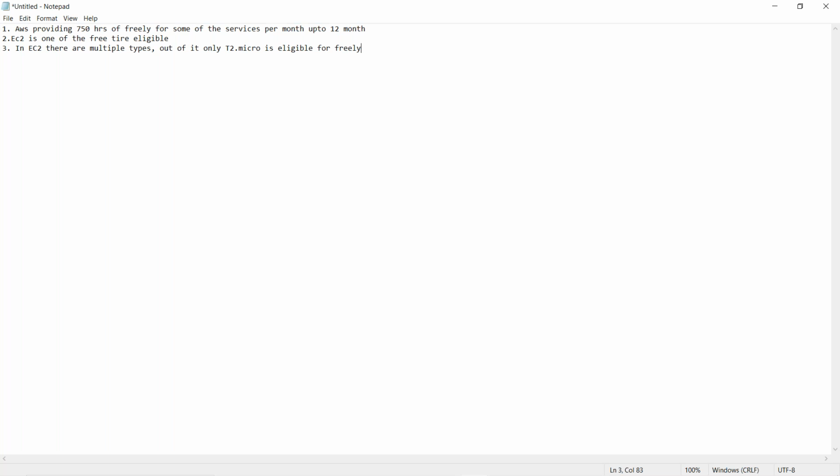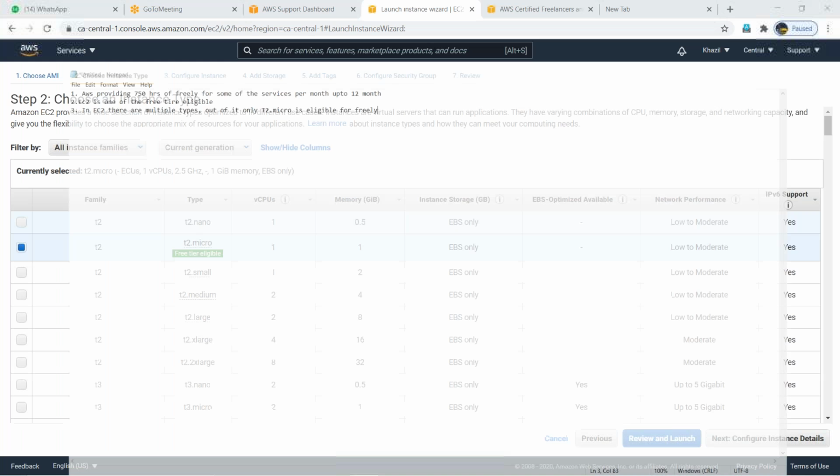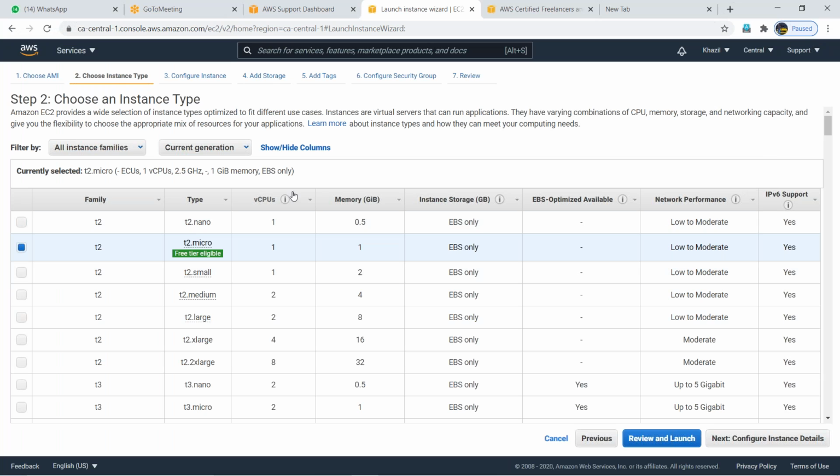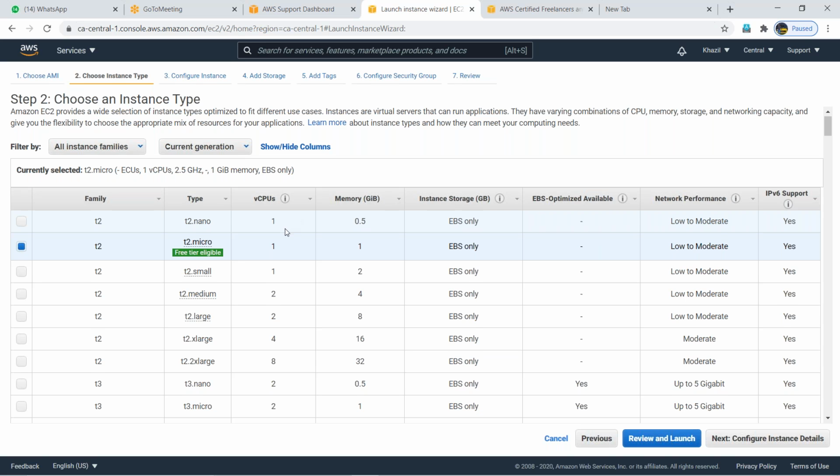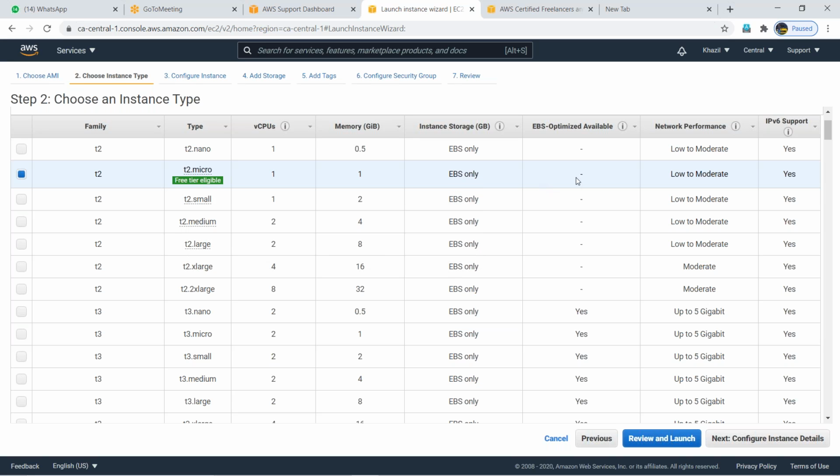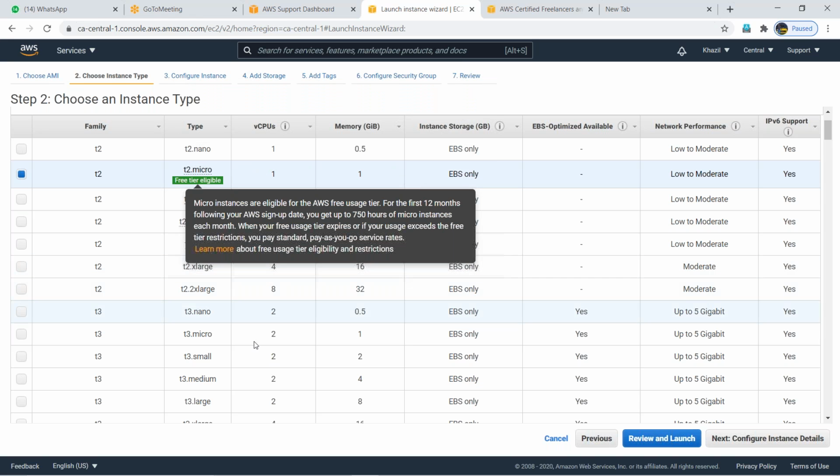Go back to your AWS console now. So see here, you can see that by default T2.micro is already selected. Right, so 1 GB RAM, maybe 1 CPU you will get, guys, as part of that T2.micro. If you need more, maybe. For practice purposes, this is enough, guys. T2.micro is enough.